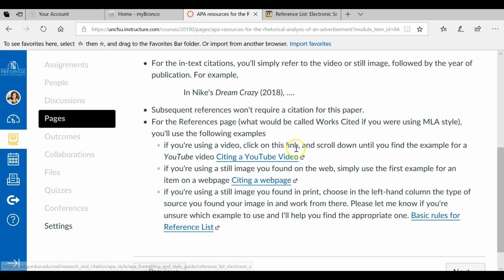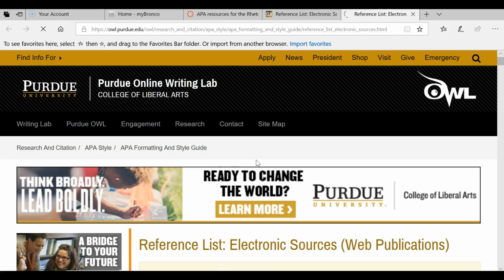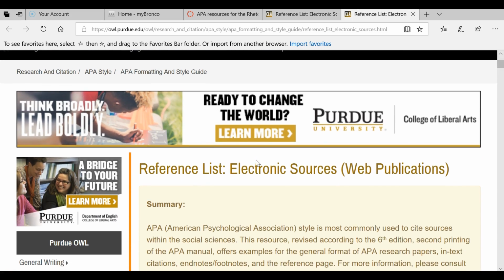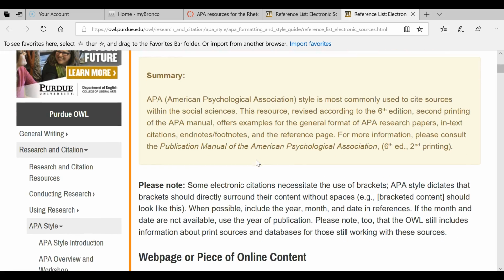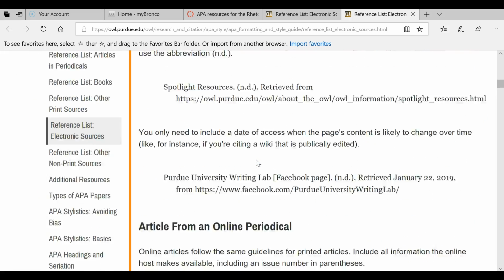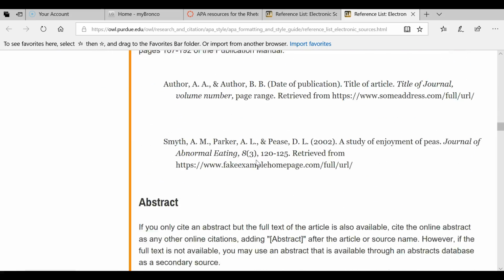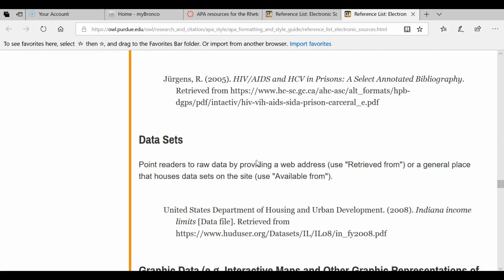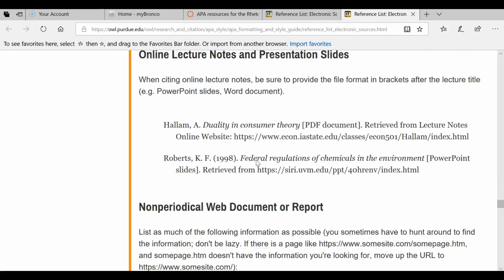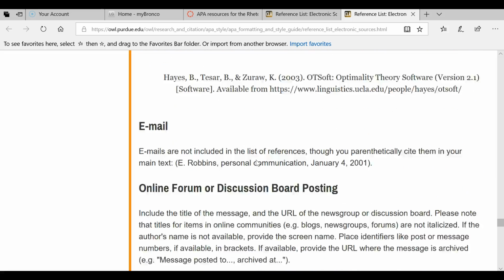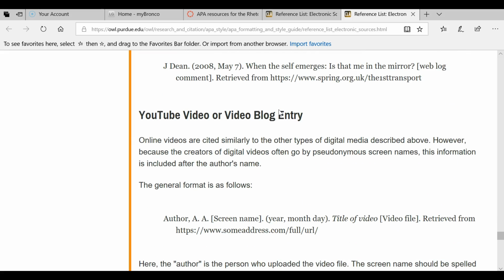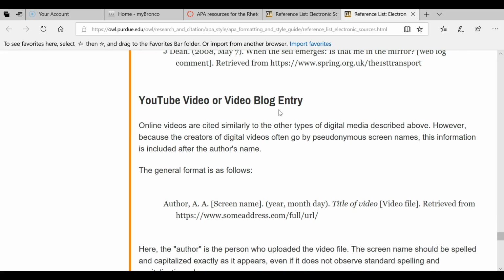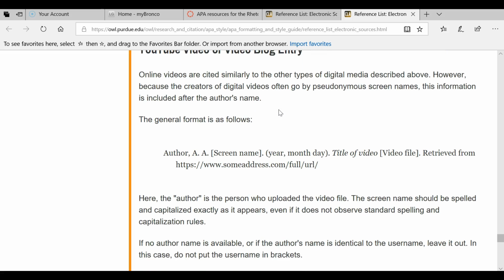Now, most of you are dealing with YouTube or similar videos. If that's the case, you're going to click on Citing a YouTube Video, and that will pull up the OWL at Purdue APA Style Guide for electronic sources. You're going to scroll down until you see the YouTube or video blog example. Now, if you used a different video service than YouTube, the formatting will be exactly the same, except that you'll obviously substitute whatever source you used for YouTube.